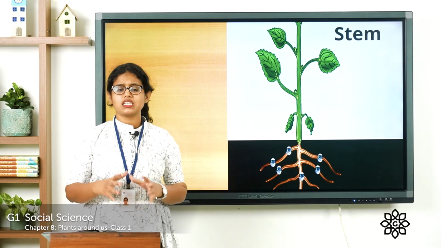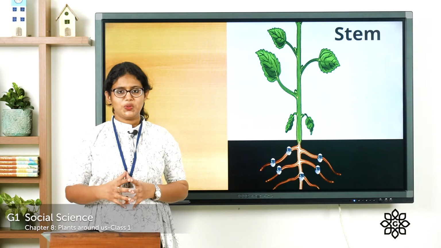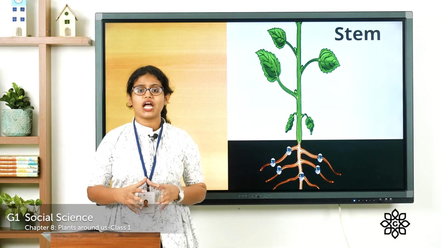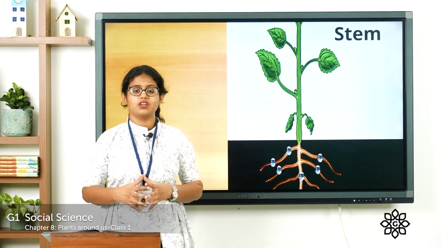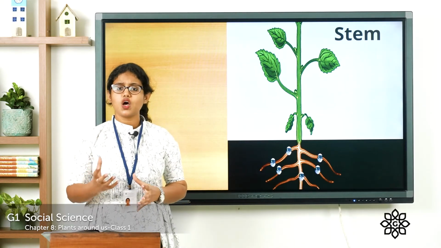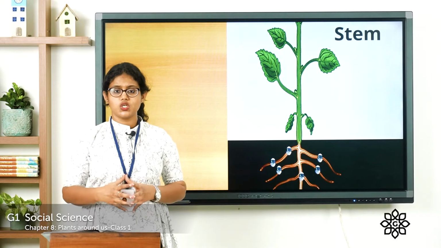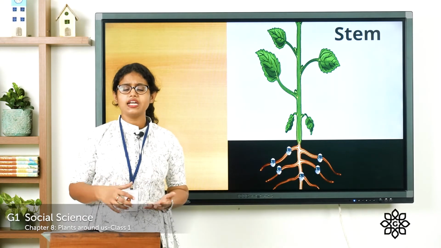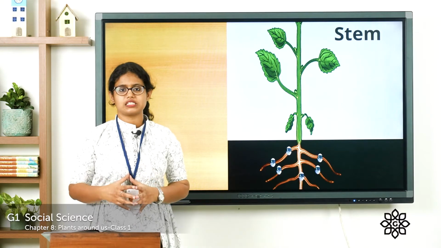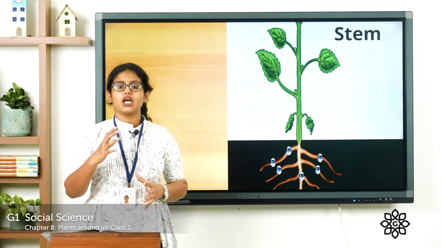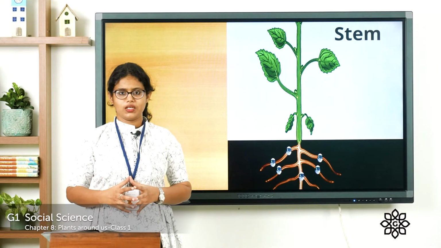And do all plants have the same type of stem? No. So there are some plants which have hard stem like shrub. There are plants which have soft stem like herbs. So some plants have hard as well as soft stem. And these stems grow above the soil.